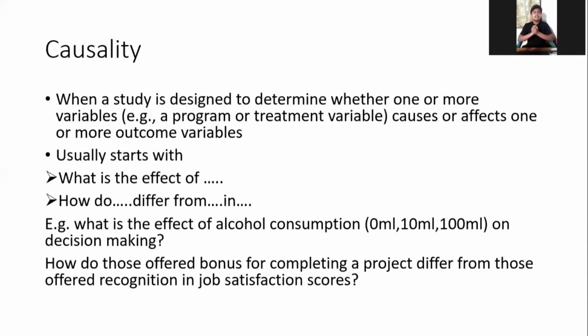When a study is designed to determine whether one or more variables, that is a program or treatment variable, cause or affect one or more outcome variables, it usually starts with "What is the effect of ___?" or "How do ___ differ from ___ in ___?" For example, what is the effect of alcohol consumption on decision making? Here, alcohol consumption is the cause and decision making is the effect.